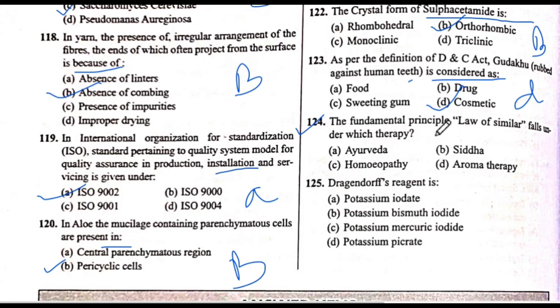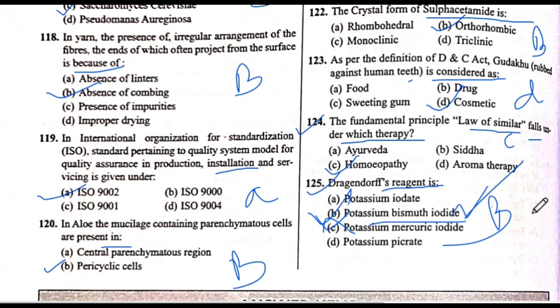Next, 124 question number. The fundamental principle, law of similars, falls under which therapy? The answer is C, homeopathy. The answer is C. Next is 125 question number. Dragendorff's reagent is... The answer is B, potassium bismuth iodide. The answer is B.